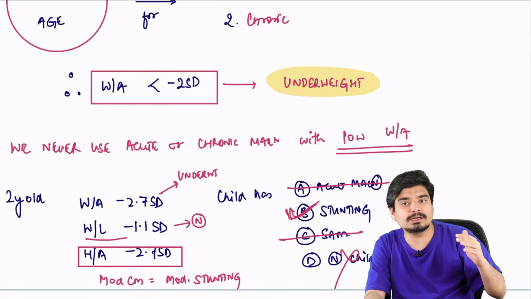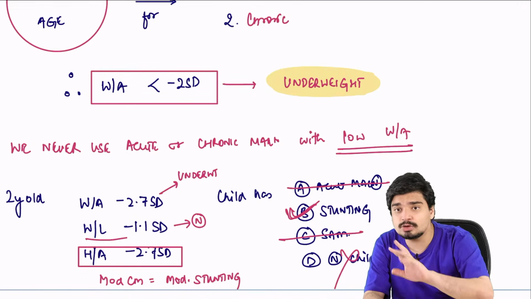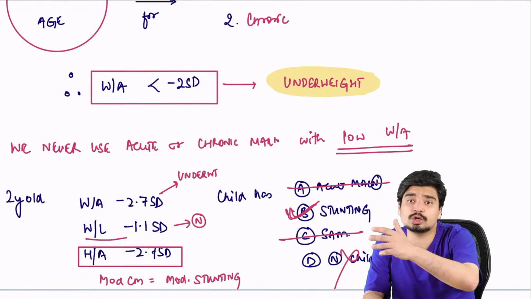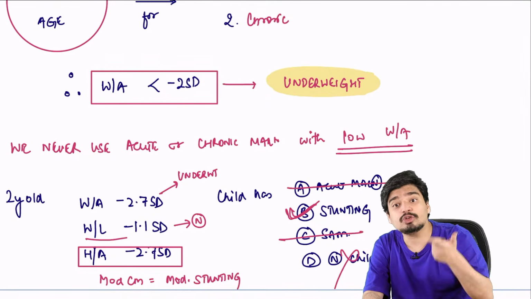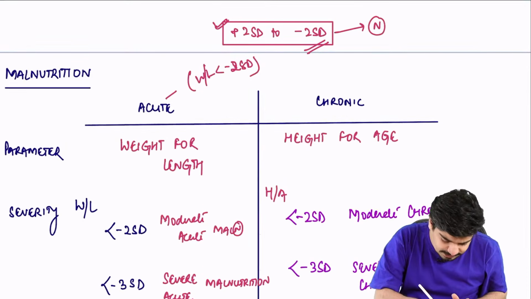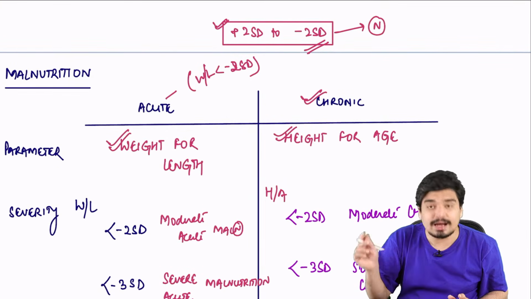Independently write down the parameters, right? But remember, never use the term low weight for age for acute or chronic malnutrition, because whenever the weight for age is low, it can be low in both acute and chronic. So you don't know. Specifically for acute malnutrition, you have weight for length. For chronic malnutrition, you have height for age.